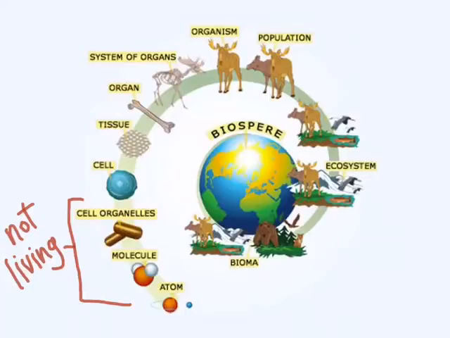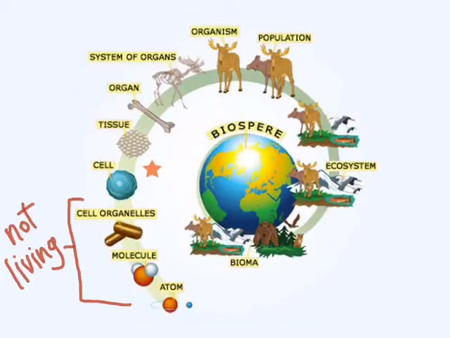Here's a diagram that shows the larger hierarchy of organization. Smaller than cells are organelles, like we've learned about nucleus, mitochondria, vacuole, molecules, and atoms, which are specific elements. So hydrogen, oxygen, nitrogen, those sorts of things. These things do not meet our standards of living things. They can't reproduce, they're not made of cells, they don't use energy. These three things don't do those.